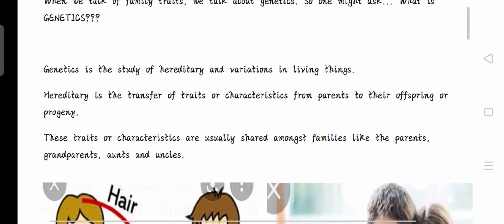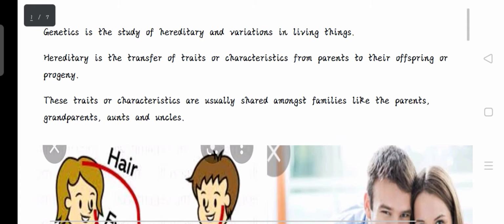These traits or characteristics are usually shared among families, like the parents, the grandparents, aunts, and uncles. It does not extend to outside.